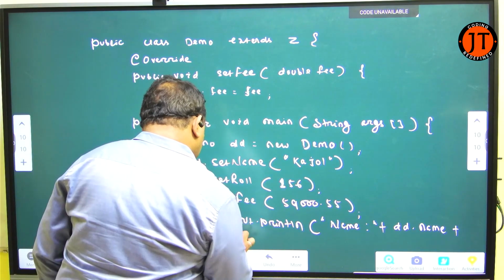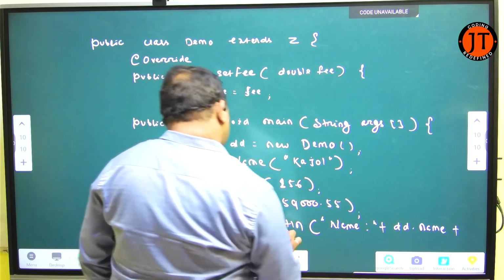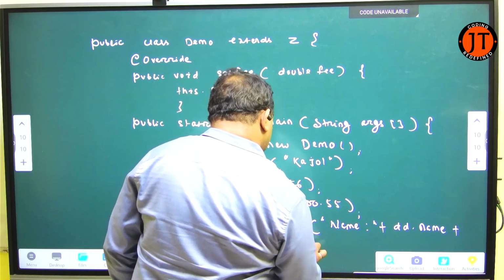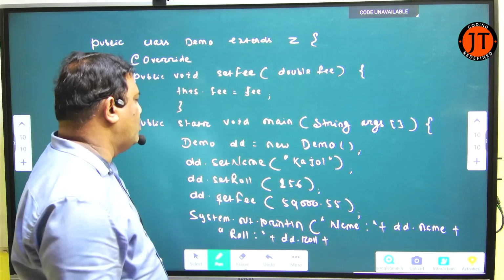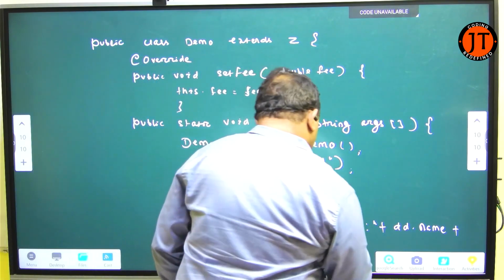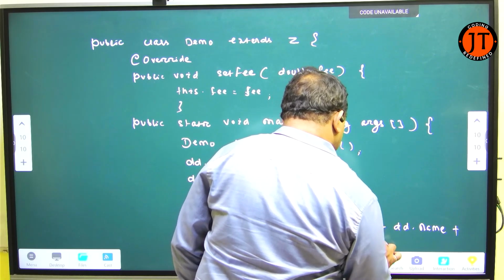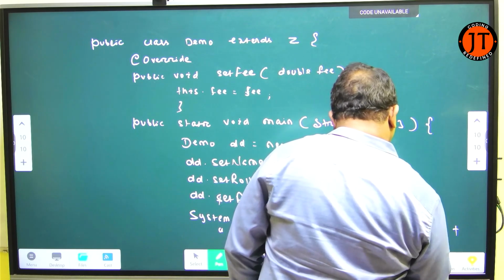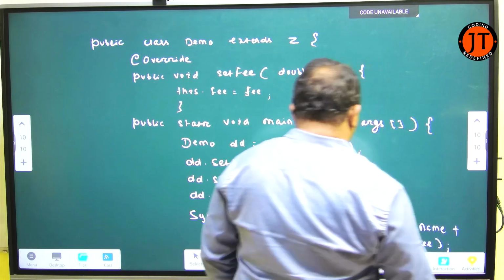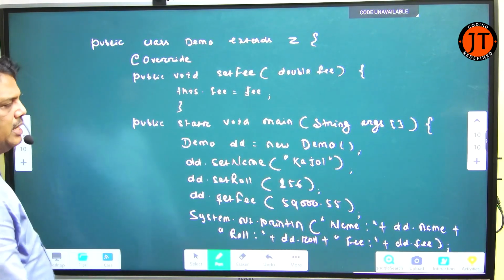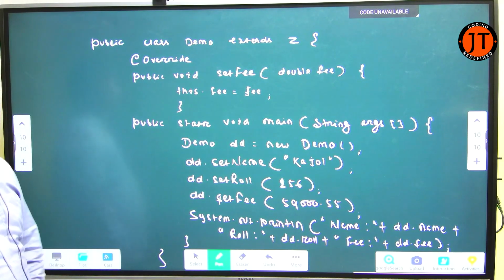Roll number is dd.roll, and it prints 156. The fee is dd.fee, and it prints 59,000.55. End of the main, end of the class.